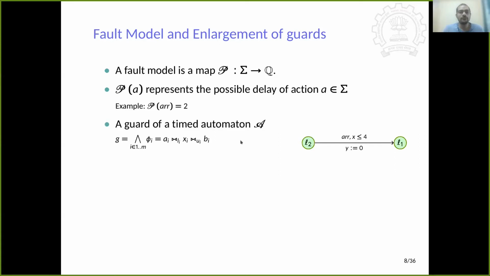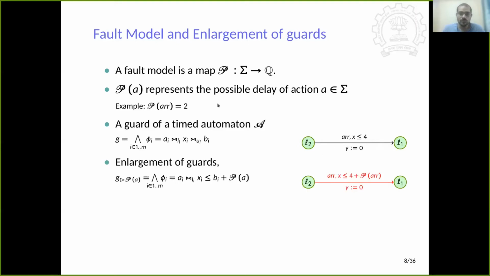Now, a guard of a timed automaton looks something like this, where if you remember the example, we are making sure that from a running state to the stop state, time should not take more than 4 units of time, which has been depicted as a constraint on the clock x here: x ≤ 4. So a strict upper bound is there. Now the lower bound is 0, so because it's 0, we are not showing it here explicitly.